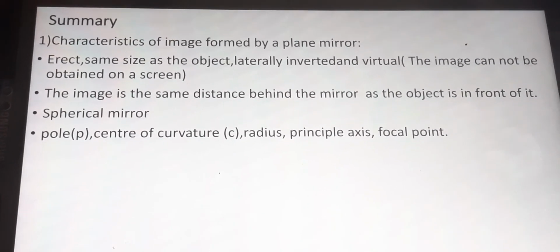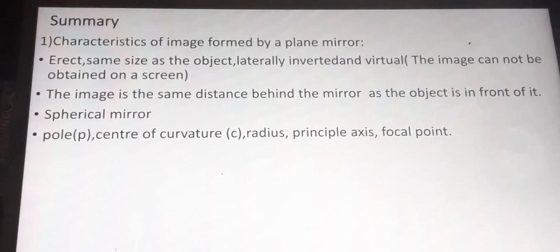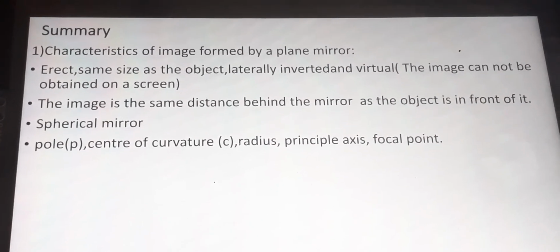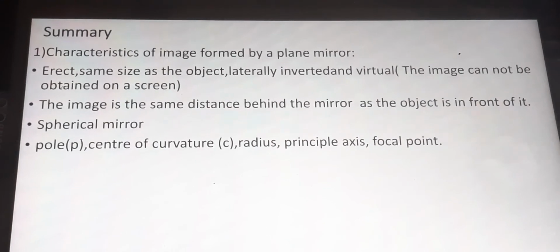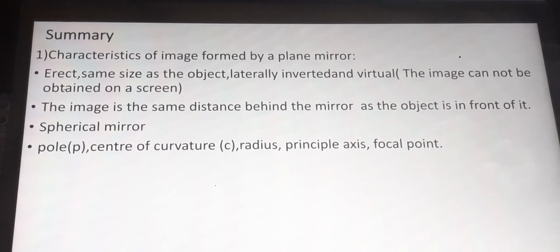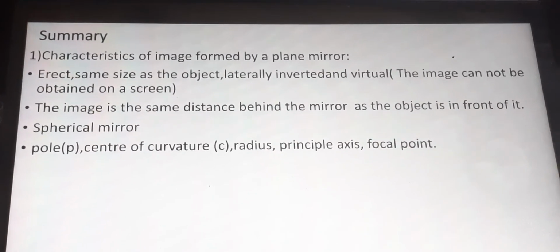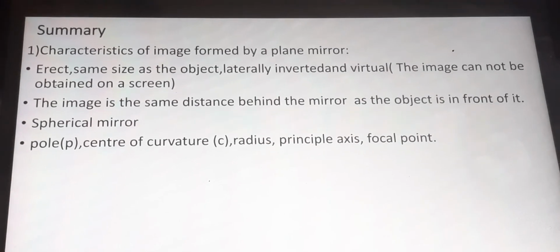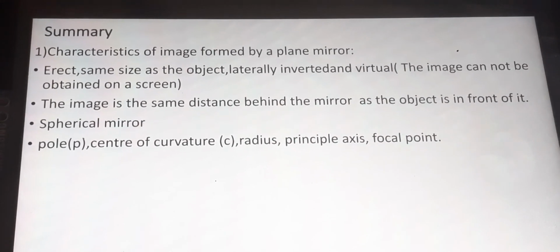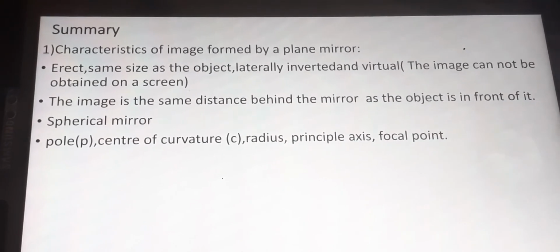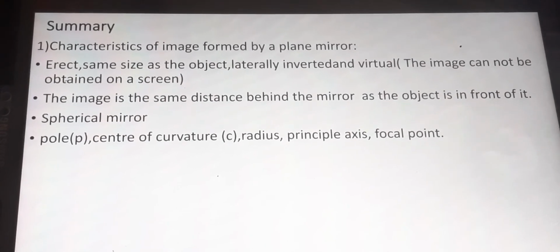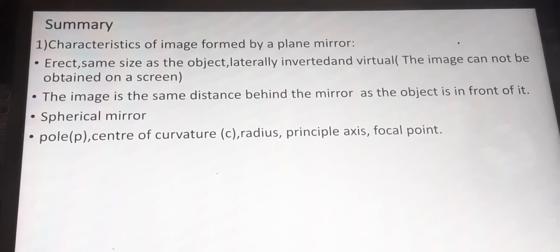Okay, then the important terminology: pole, center of curvature, radius, principal axis, focal point. So what we will discuss in next classes: what are the spherical mirrors, concave and convex mirrors, the images formed by convex mirrors and uses of convex mirrors we will discuss. Thank you.